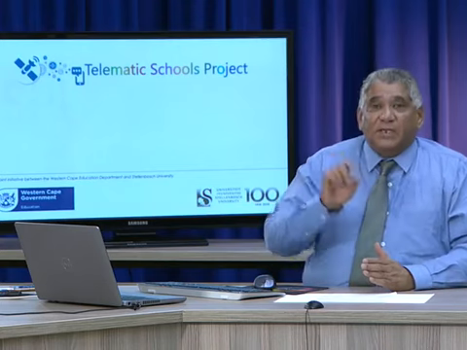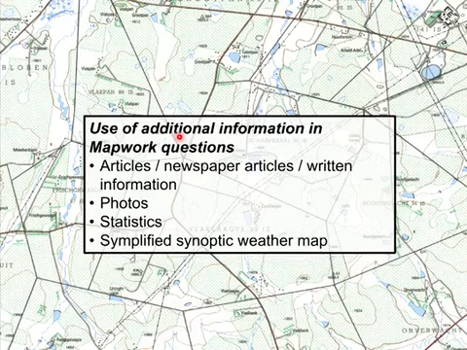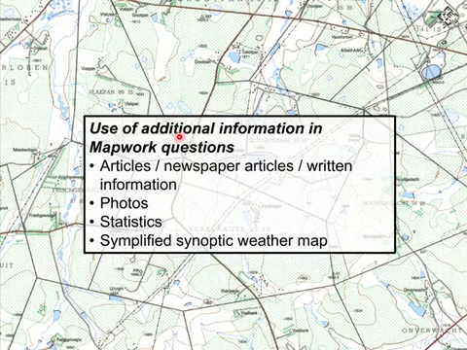Matrix, I hope that you see what we mean by this. These questions are not only content questions, they're also skills-based, okay? You must have the skill to answer this question, and by means of the skill, get to any other question's answers as well. Okay, there's one thing that I would also like to share with you. If you look at a map, sometimes additional information is given to you that you must use to get to the answer. Now let's have a look at examples of additional information that can be given to you.